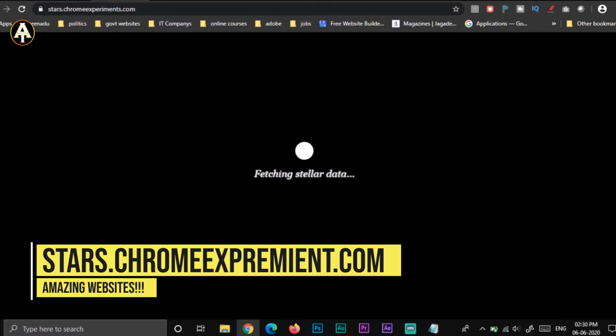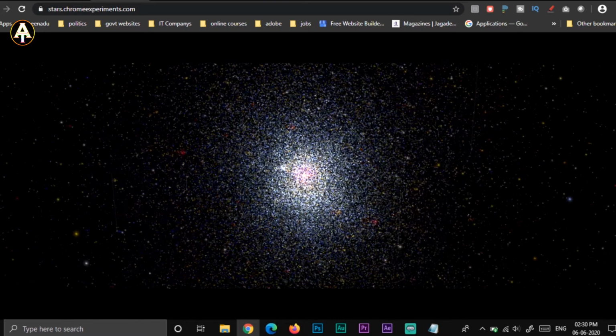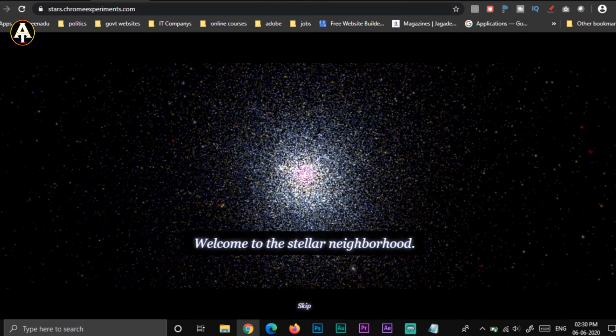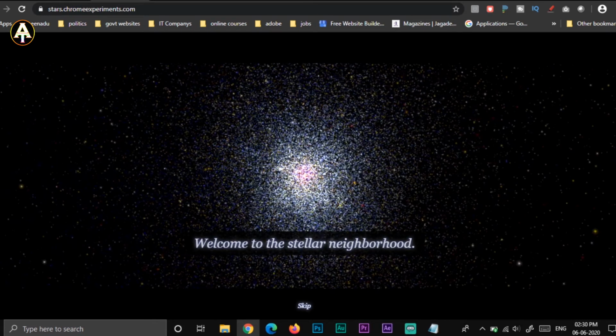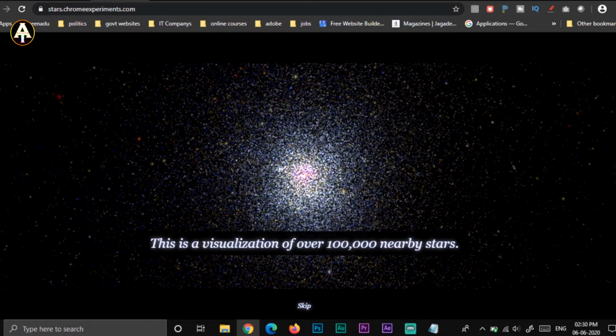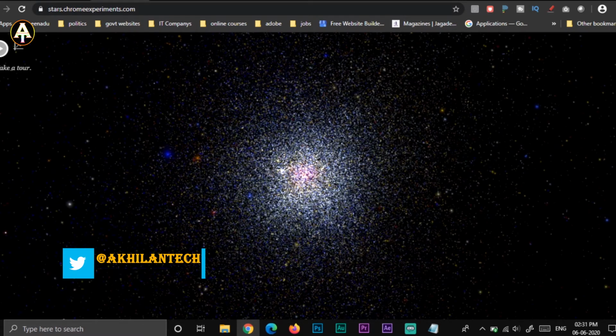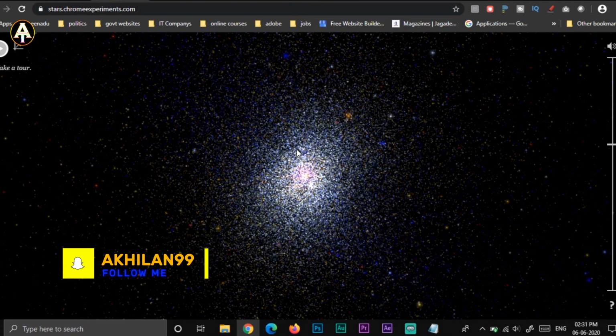stars.chromeexperiments.com. For example, in these pandemic situations, you are staying at home, you only go outside if you have some important work, but most of the time you might be staying at home. So if you want to see the Milky Way in 3D format, then this website is for you. You can see stars.chromeexperiments.com. If you're interested in space, then you can use this website.